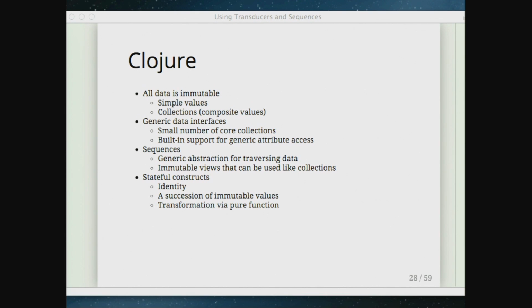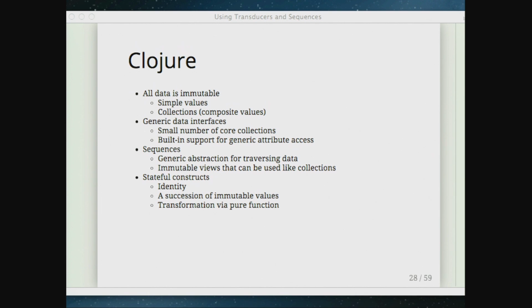You can take a collection, create a sequence from it, manipulate the sequence, then pass it into something else. Most of the time, that thing doesn't care whether it got an actual collection or a sequence. That blurring is really, really important.